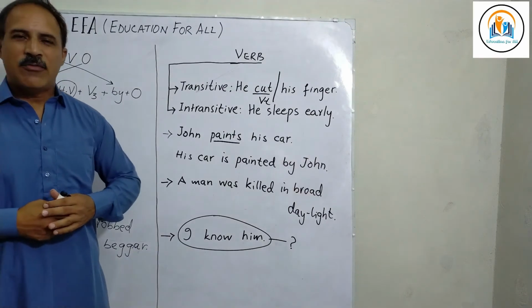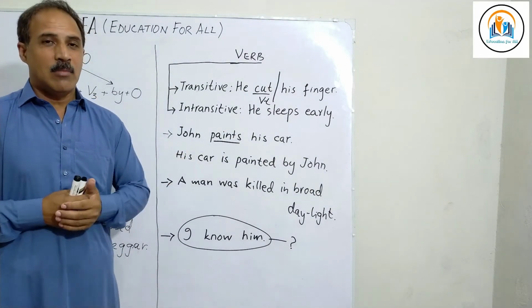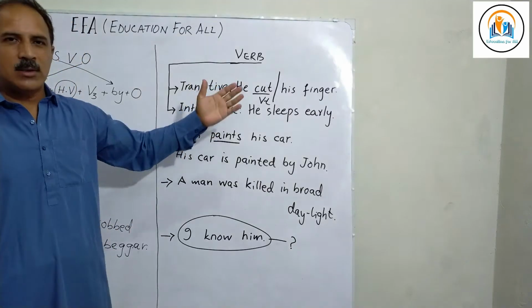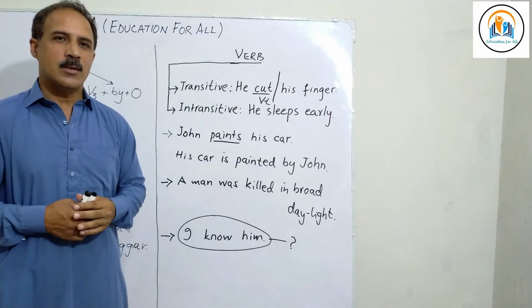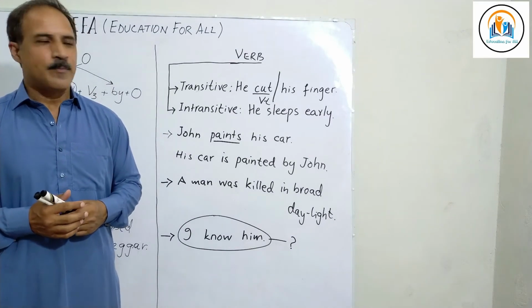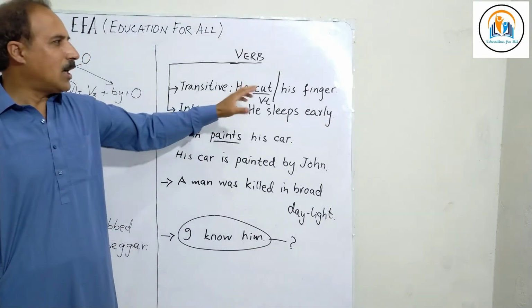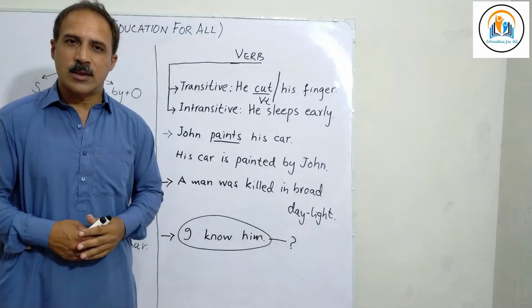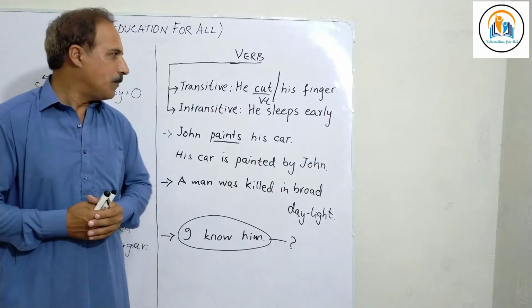He cut his finger with a knife. You might be thinking, why haven't I written he cuts his finger? The reason is that the past form of cut is also cut. This is one of those verbs. So, he cut his finger with a knife yesterday. Probably it is clear to you now.